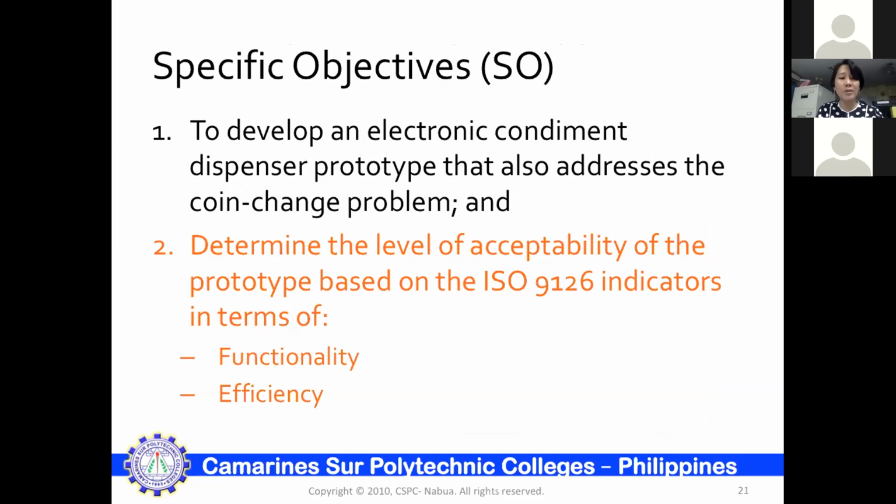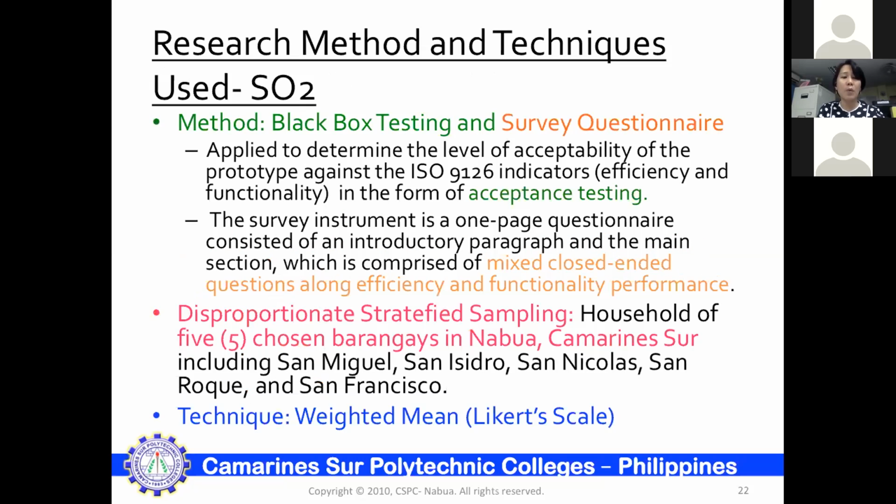So to answer SO number 2, which is to determine the level of acceptability of the prototype based on the ISO 9126 indicators in terms of functionality and efficiency, we use the black box testing, which is used to determine the level of acceptability of the prototype as against the ISO 9126 indicators, efficiency and functionality, in the form of acceptance testing.